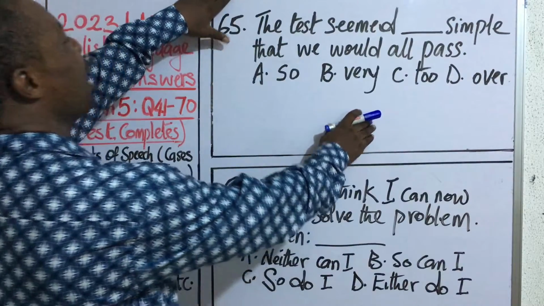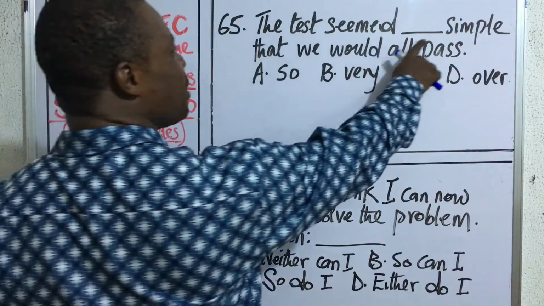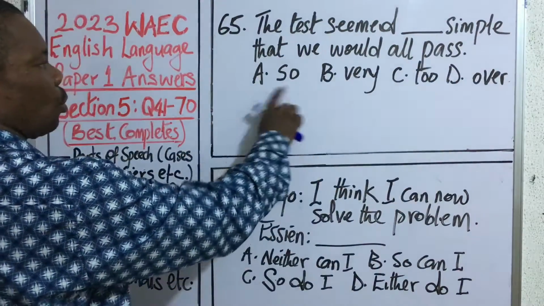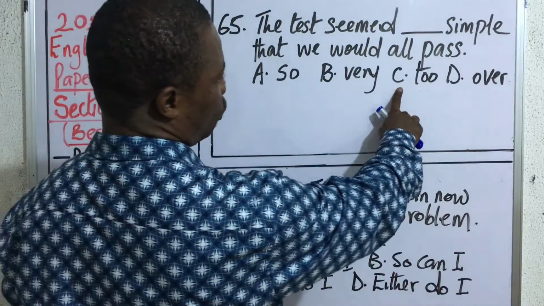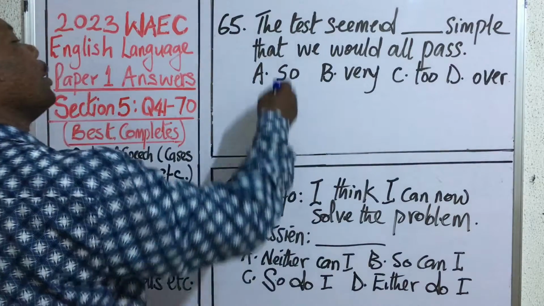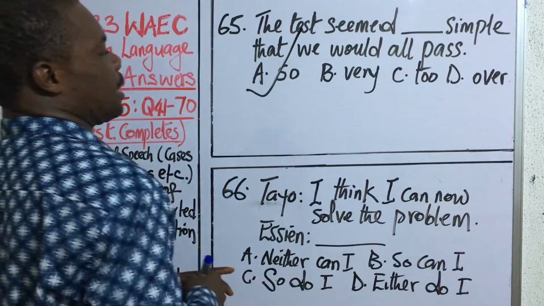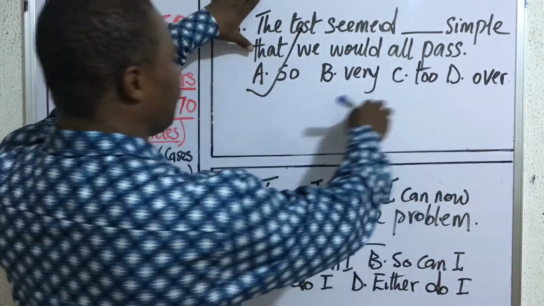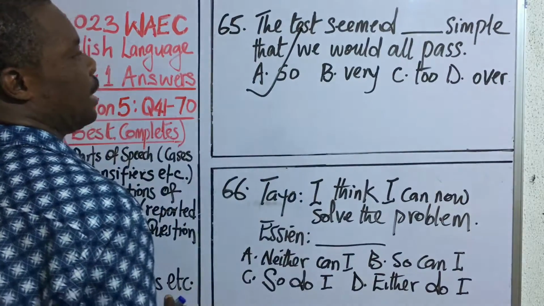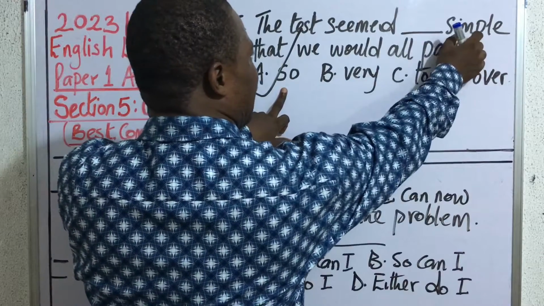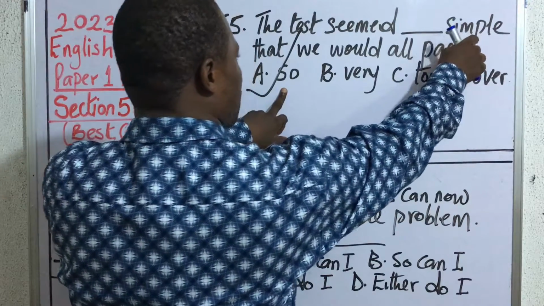Question 65. The test seemed dash simple that we would all pass. A. So. B. Very. C. Too. D. Over. The correct answer is so. Okay, this is a test of adjective, in other words, intensifiers. That is the correct form of intensifier that can be used with the word simple.